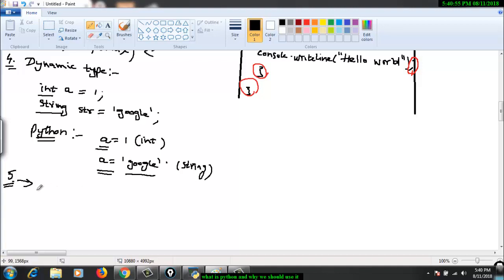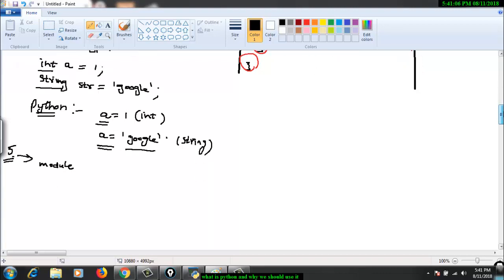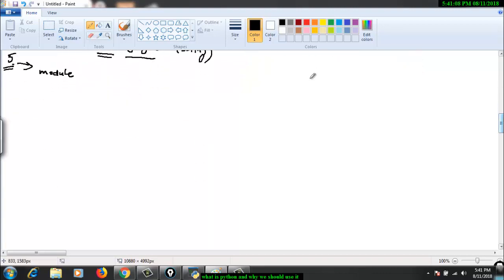Moving on to the next feature: a Python code file, which in Python we call a module, can have multiple classes as well as multiple free functions.